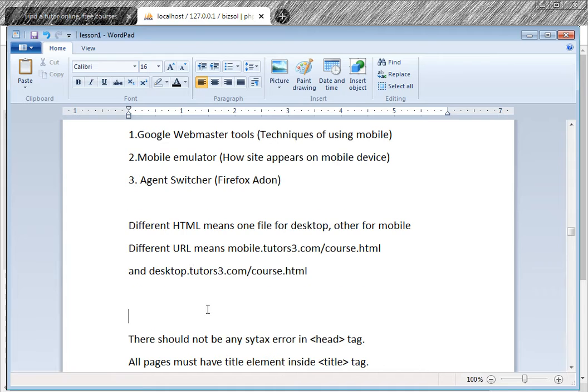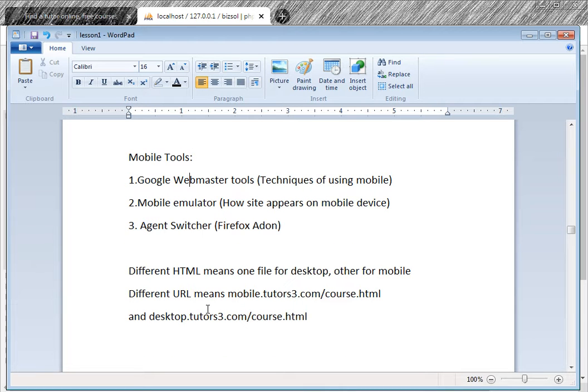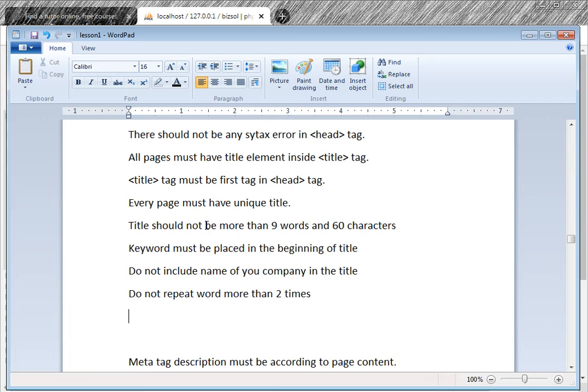And mobile tools. What tools we should use for mobile? For mobile optimization, Google Webmaster Tools for the mobile. Okay. Mobile emulator. Emulator means how your site appears on the mobile device. If there are too small button or too large button, user has to enlarge the screen, zoom the screen, then that is not allowed. Okay. Agent switcher. This is a Firefox add-on for the mobiles. Okay. Different HTML means one file version for desktop, other file version for the mobile. Different URL means this is for mobile and this is for desktop.